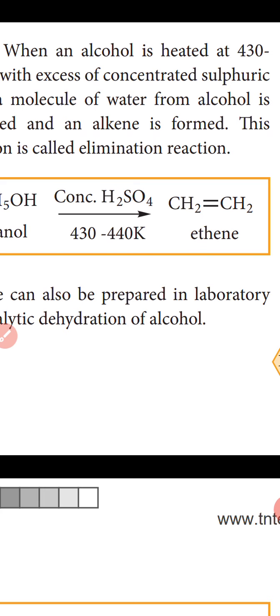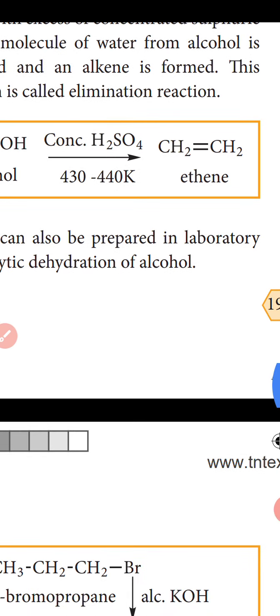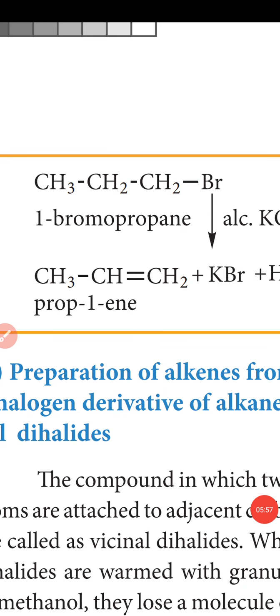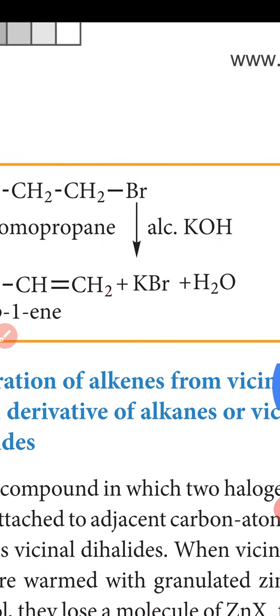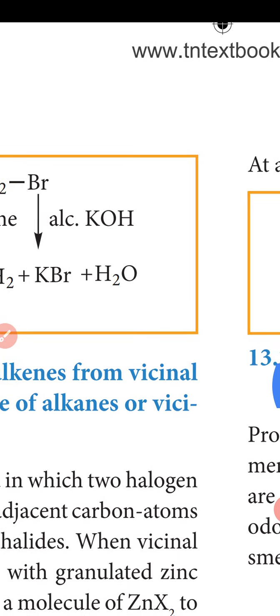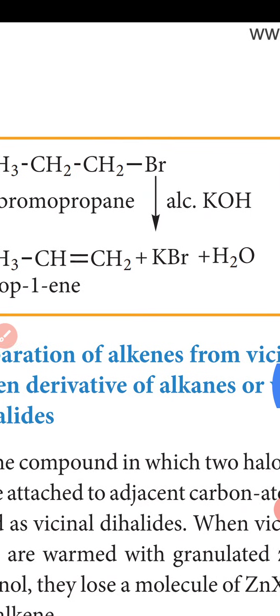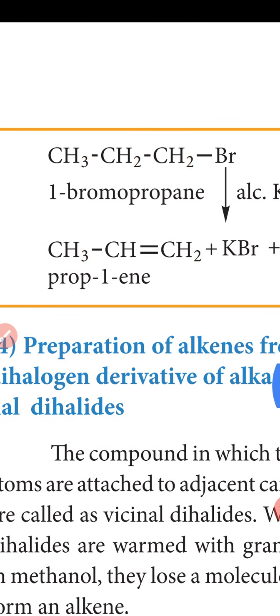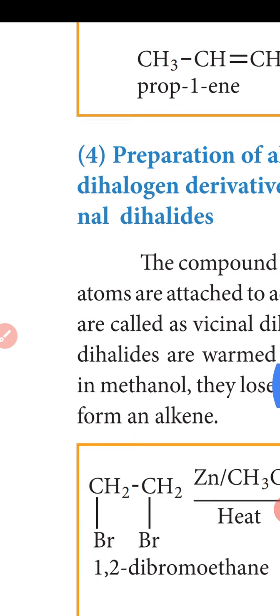Next, preparation of alkenes by dehydrohalogenation of haloalkanes. Haloalkanes react with alcoholic potassium hydroxide and eliminate hydrogen halide, resulting in the formation of alkenes. For example, 1-bromopropane gives prop-1-ene.